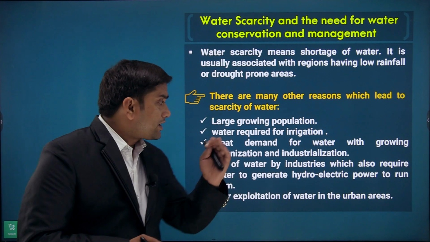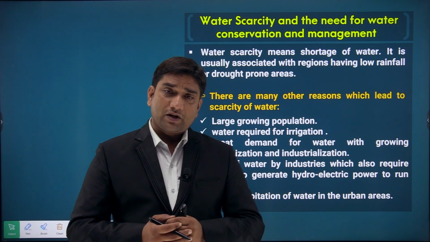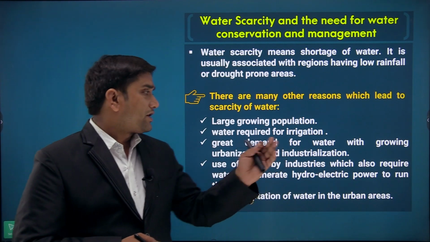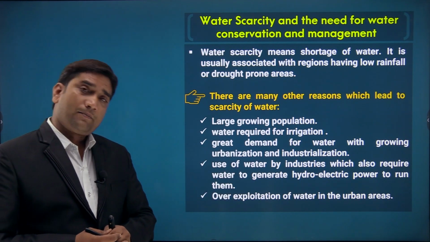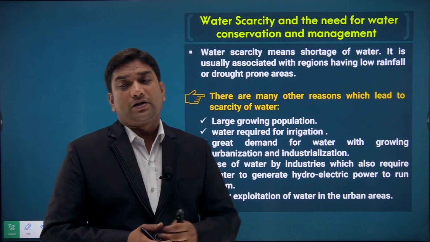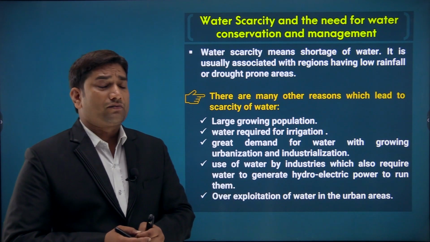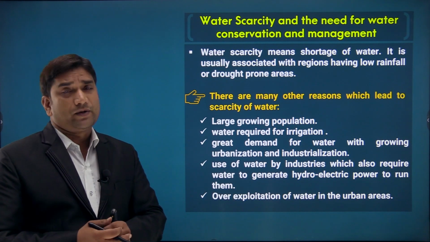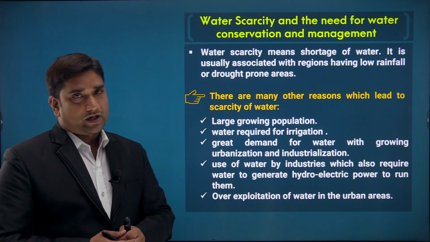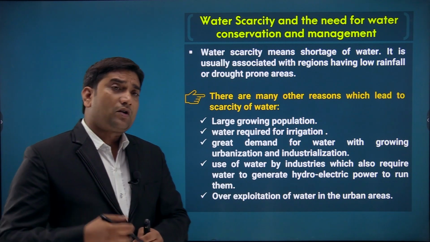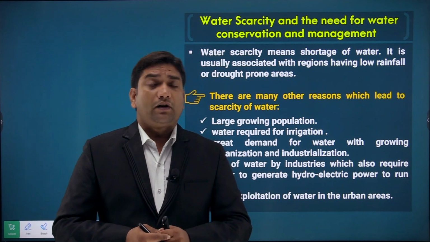So we are also generating hydroelectricity through water resources, and several industries require water resources to generate hydroelectric power, right. So over exploitation of water in the urban areas is also one of the reasons due to which water is becoming scarce, or we can say the water is becoming short, which is not fulfilling the proper demand in the urban areas.